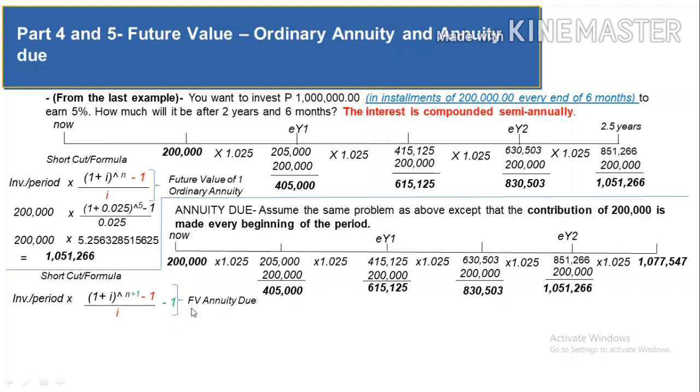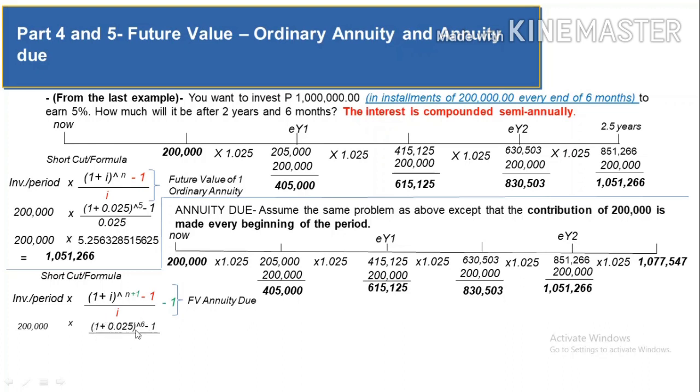Now, to guide you, since the formula has been complicated already, let's substitute the given in this formula. So you have 200,000 times 1 plus 0.025 raised to the power of 6. As you can see, in the previous we used 5. But since we are already on the annuity due, you added 1, so that's why it's 6. Before you solve any others, you need to solve first the 1 plus 0.025 raised to the power of 6 before you deduct this one.